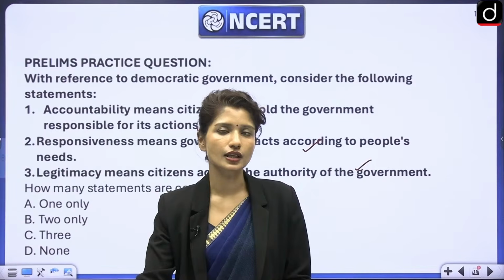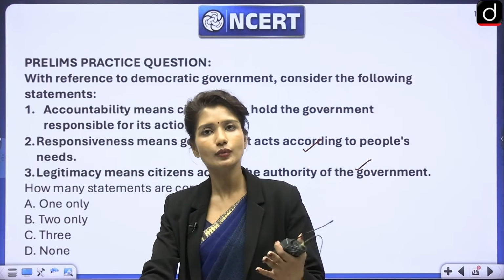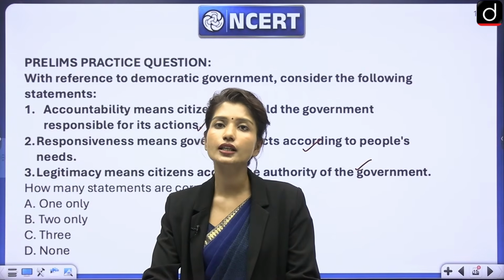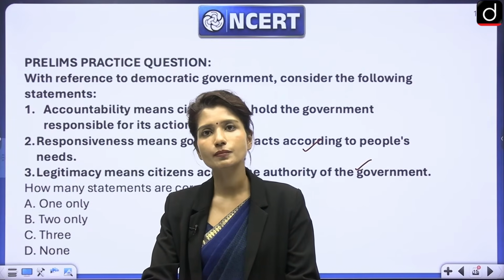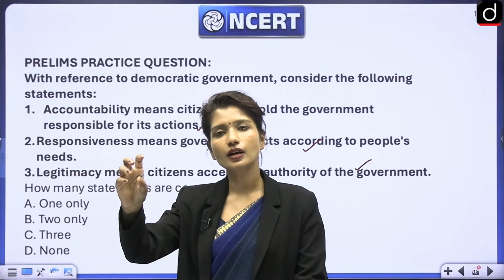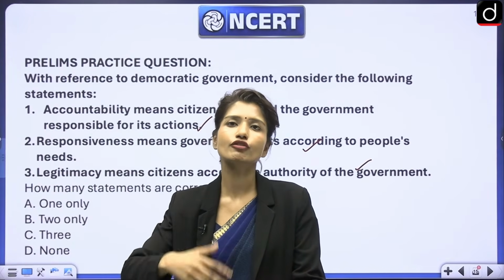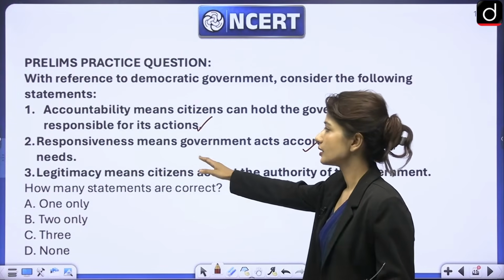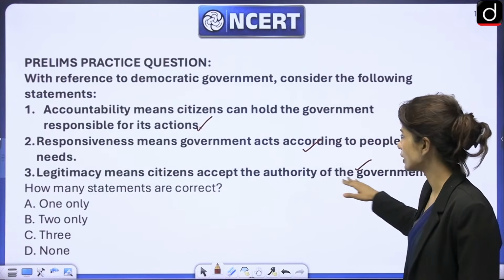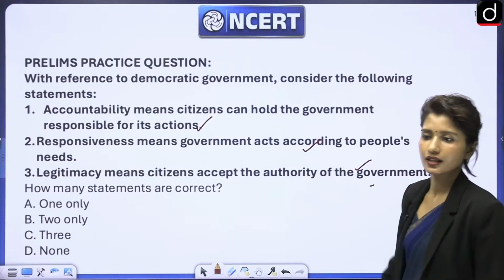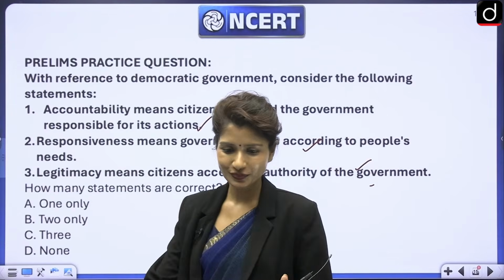And if I have chosen a government, I will accept the authority of that government. Authority here does not mean negative. Authority here does not mean blind power. This simply means power that has gained a legitimate position because they have followed laws or proper procedure. So legitimacy means citizens accept the authority of the government. Why? Because the citizens themselves have chosen the government. So I hope it is clear now.